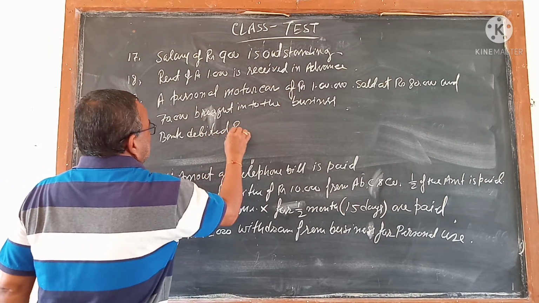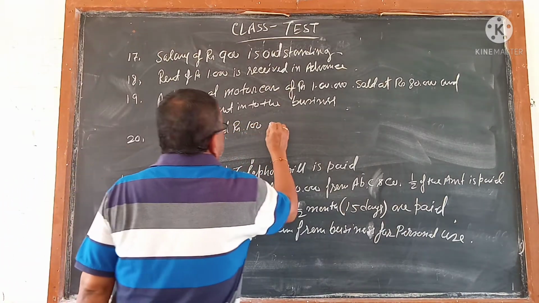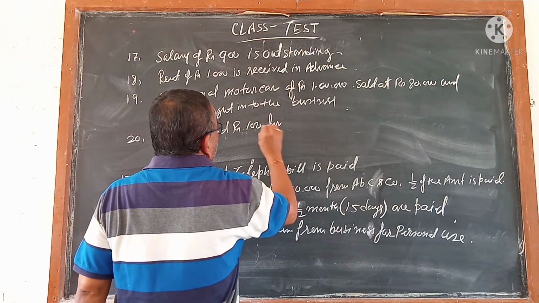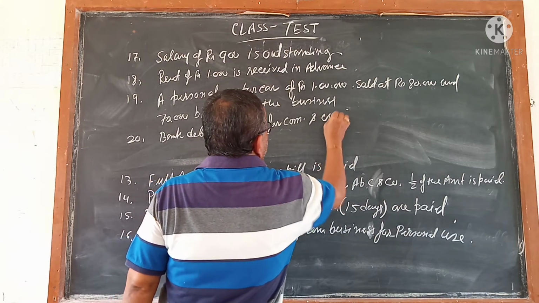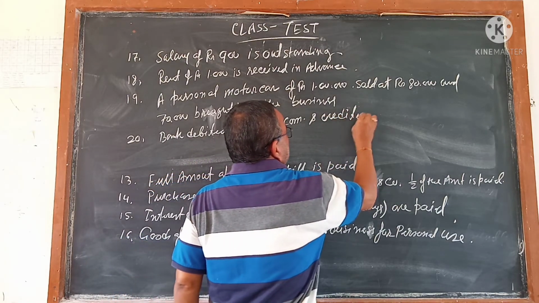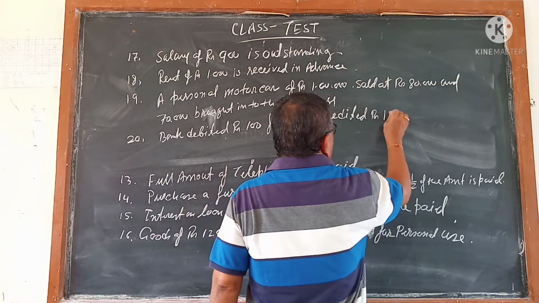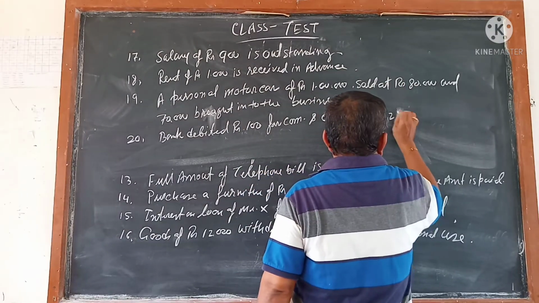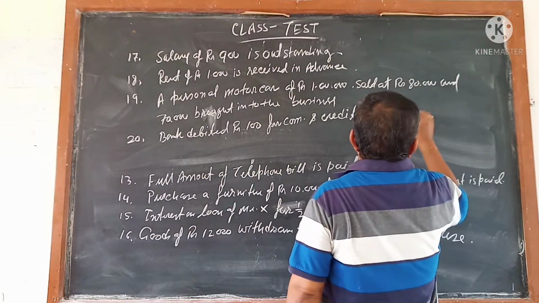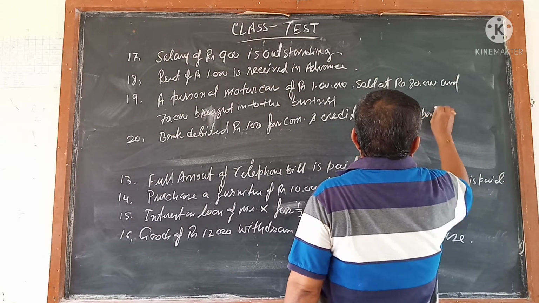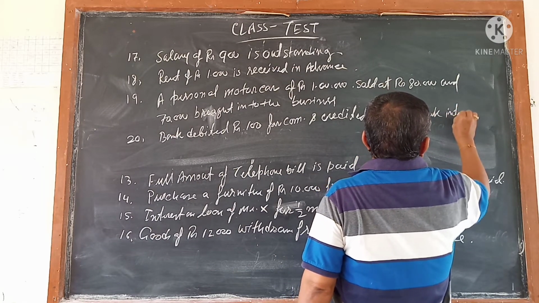Debited rupees 100 for commission and credited rupees 120 for bank interest.